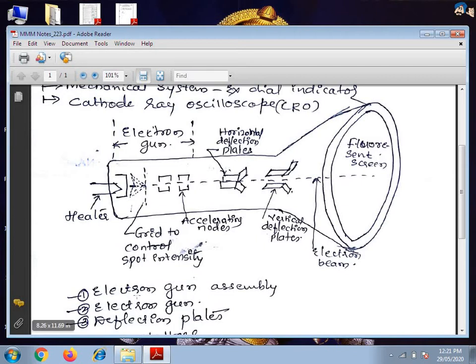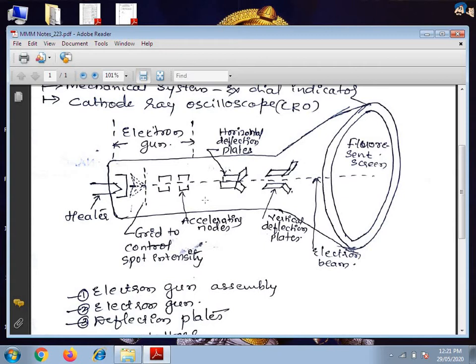Next, deflection plates. So here horizontal and vertical deflection plates are there. After leaving the electron gun, this portion, the electron beam passes through two pairs of electrostatic deflection plates.